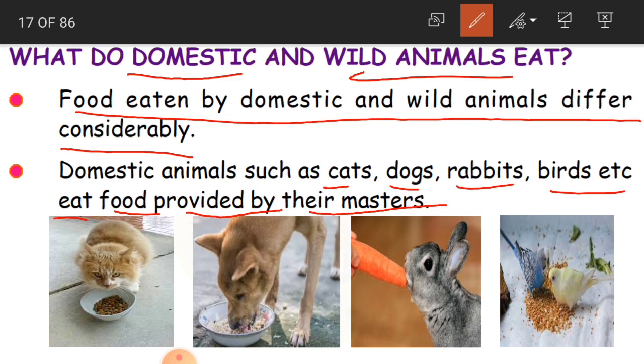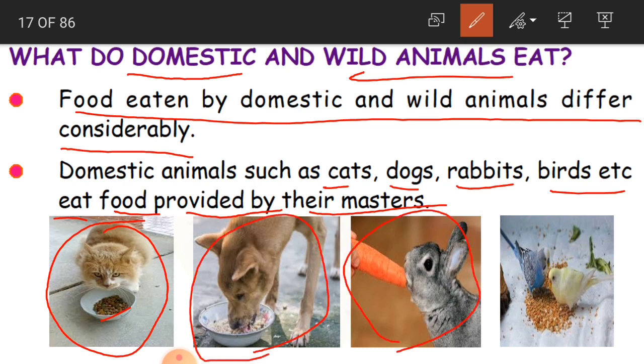As you see here, children, in the picture, the cat is eating something in a container, which is provided by its master. Again here, the dog also. Here, the rabbit is eating a carrot. Here, some birds are eating some food grains.